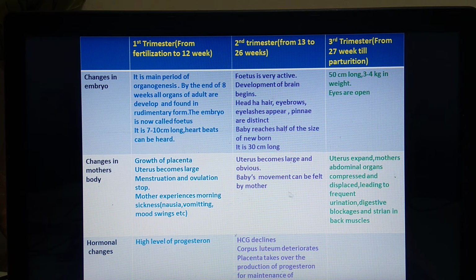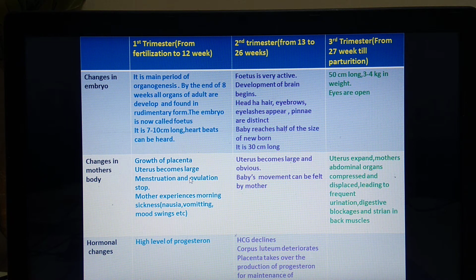Changes in mother's body are uterus expands, mother's abdominal organs are compressed, and because of compression of abdominal organs, there will be frequent urination and digestive blockages, as well as there is strain in back muscle. Okay, so these are the changes seen in the mother's body and in the embryo. So this is for the 3 trimesters of the pregnancy.